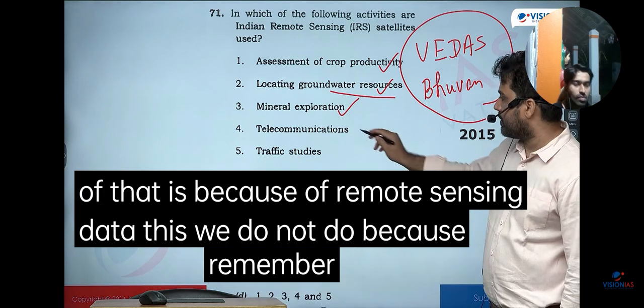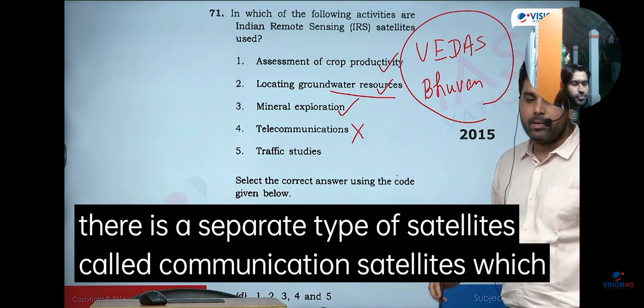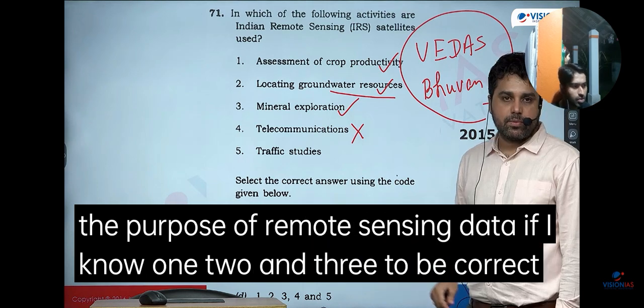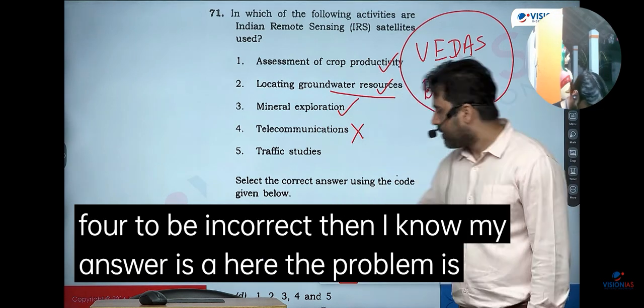This we do not do because remember there is a separate type of satellites called communication satellites, which are used for telecommunication purposes such as radio and television. That is not the purpose of remote sensing data. If I know 1, 2, and 3 to be correct, and 4 to be incorrect, then I know my answer is A here.